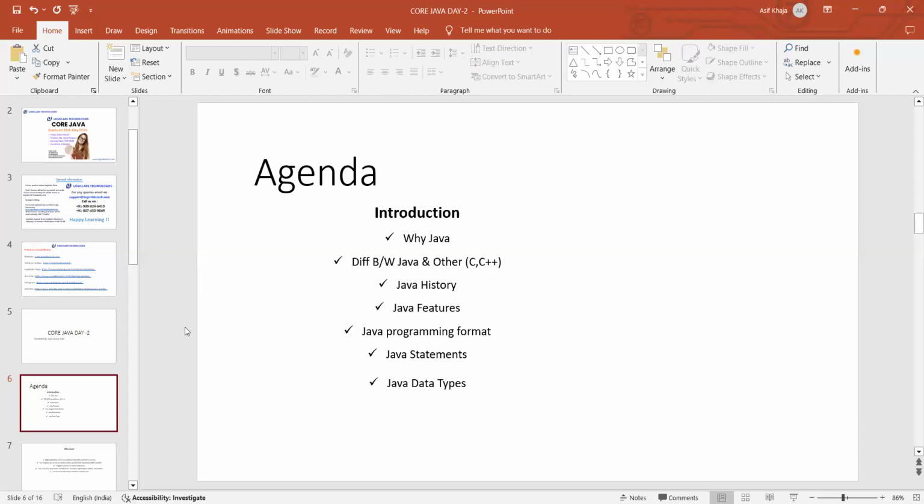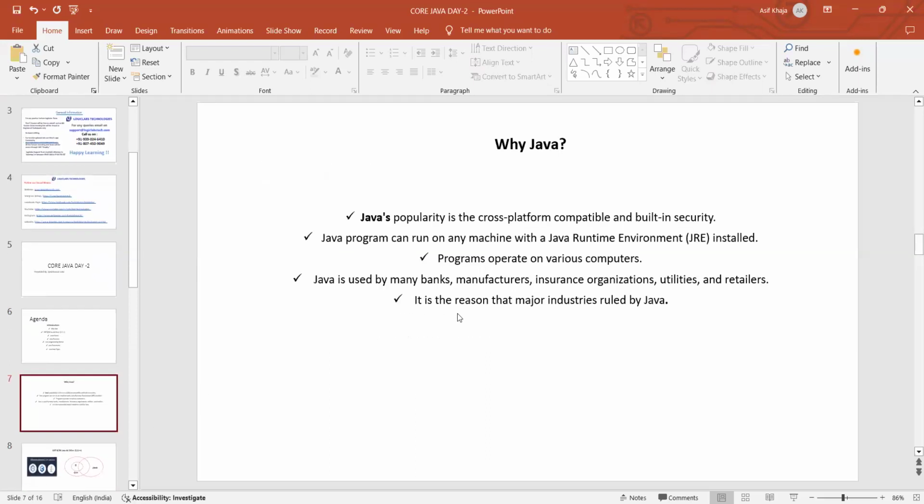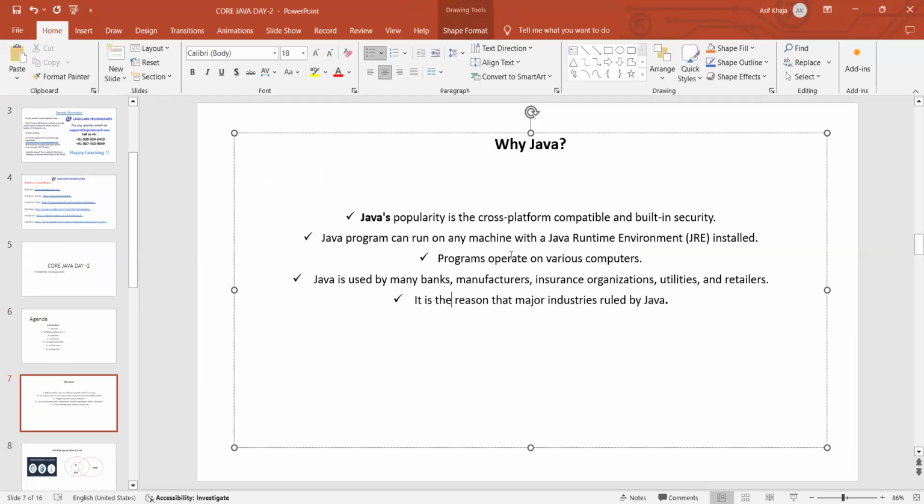Okay. Now, the first thing we are going to discuss here is why Java. Why are we going to use Java only, and why is it highly in demand? If it is highly in demand, it means everyone is using it. Why are they using it? Because of its features, right? Java's popularity is mostly due to cross-platform compatibility and built-in security. Why is everyone preferring Java? Because it is cross-platform compatible.